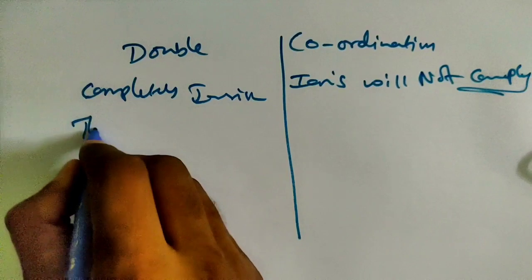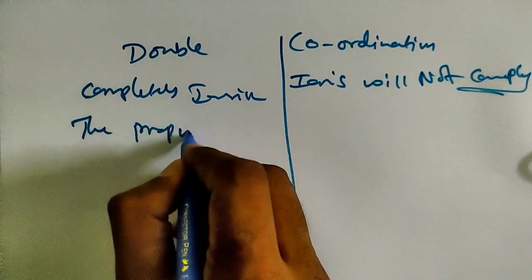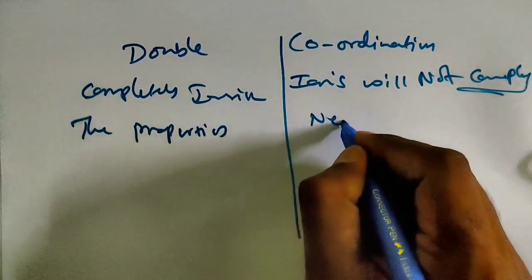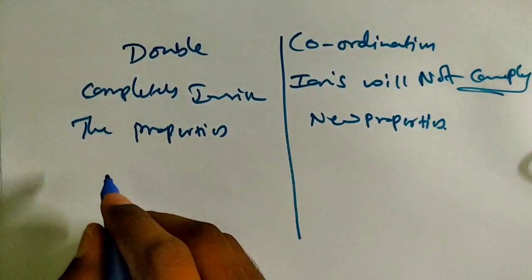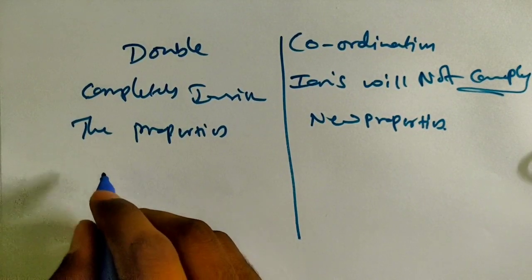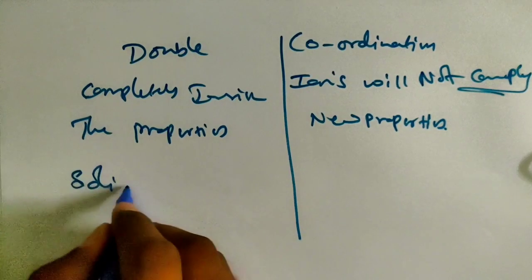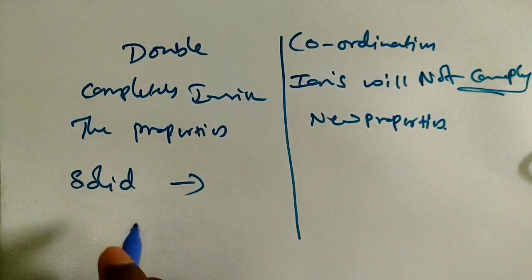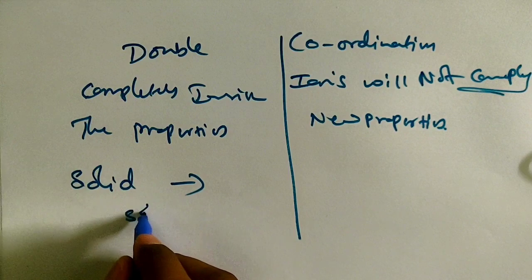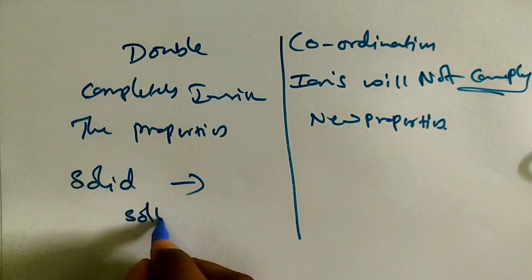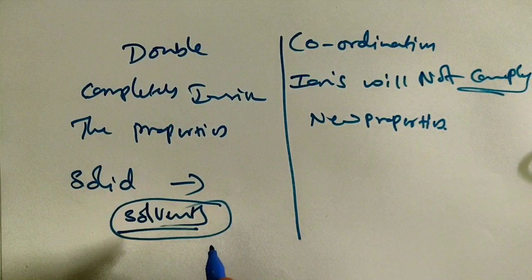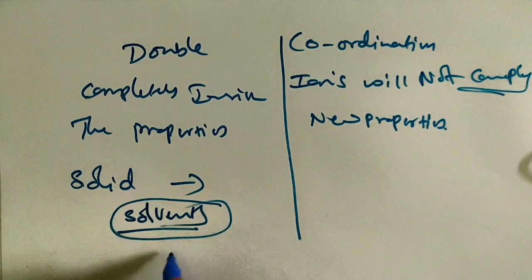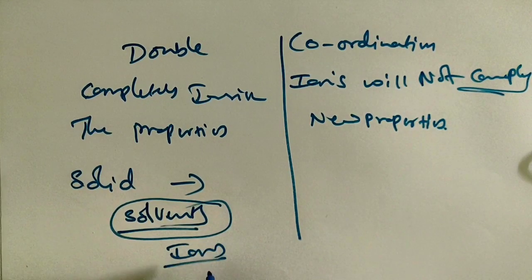Okay, the properties will remain the same here. Here, new properties are going to be obtained. Clear, children? A double salt is stable in the solid form, but in aqueous solution, or in some solvents, it is not stable. It will convert completely into ions.